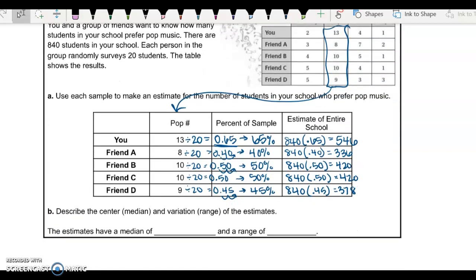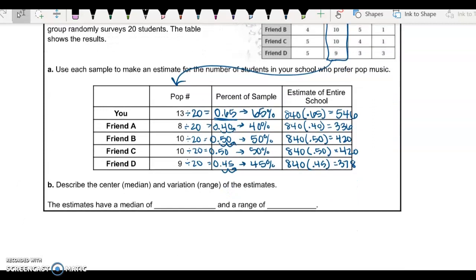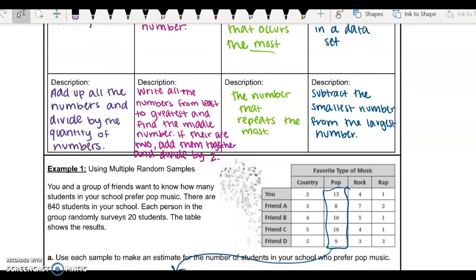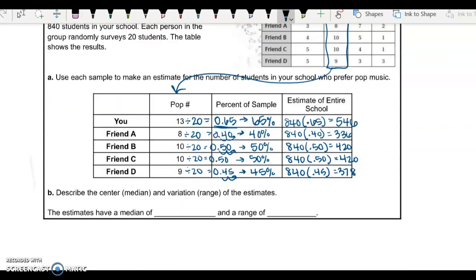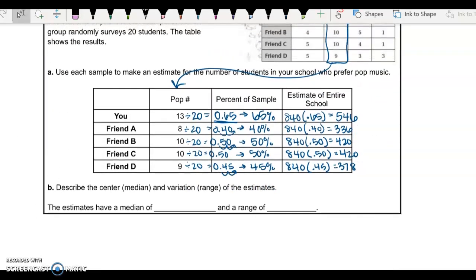So now we are going to find the median, which we know from above means that middle number. And when we do that, we need to first put them in order from least to greatest. So our smallest estimate was 336. Then we had 378.